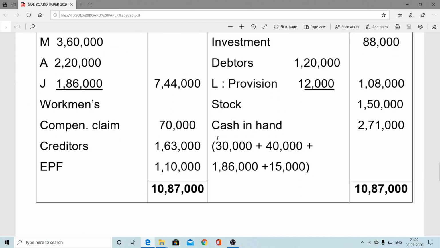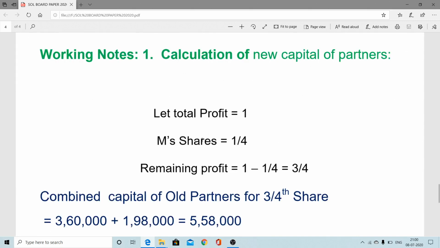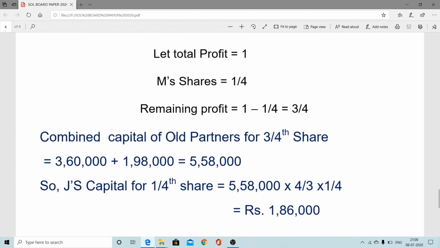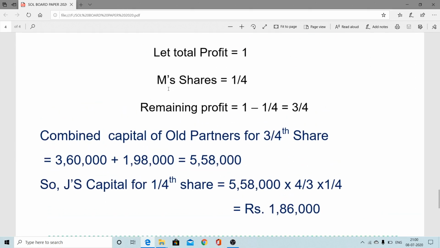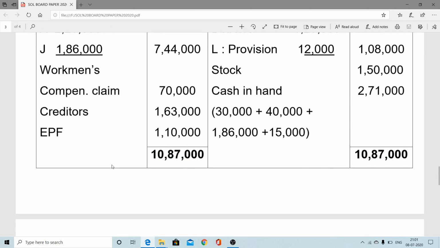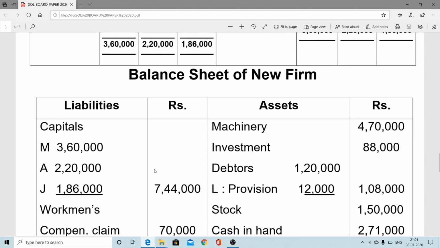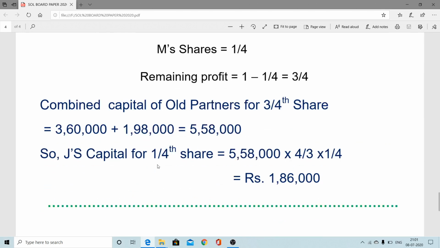So here in the working, total profit is 1. Sorry, it will be Jyoti's here, not Madhuri's. Jyoti's share here will be 1/4. So remaining, 1 minus 1/4, is 3/4. Now the combined capital of the old partners, from the partners' capital account, we got 3,60,000 plus 1,98,000. So the combined capital is coming to 5,58,000.